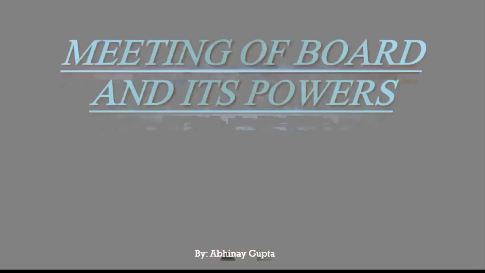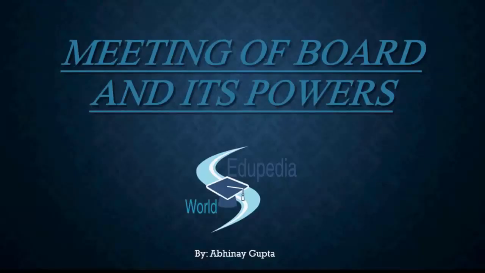Today again we'll continue with the chapter, the meeting of the board and its powers. In the previous lecture, we were discussing the basic concept behind section 188, the related party transactions. What we covered in the previous lecture is only the heading. That doesn't mean we have skipped the entire lecture. It means that we have analyzed it and we have felt it, we have understood the crux of the heading.